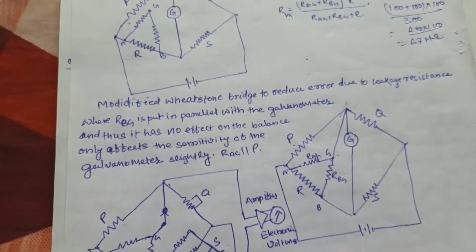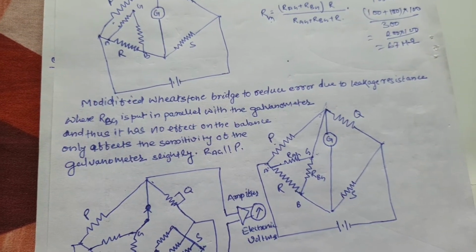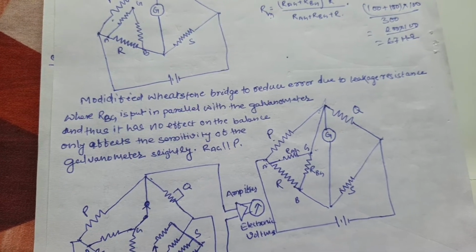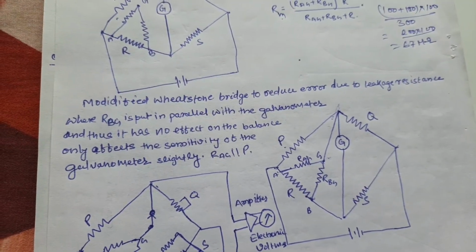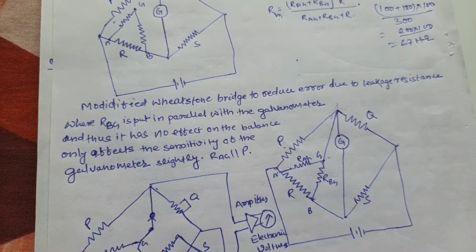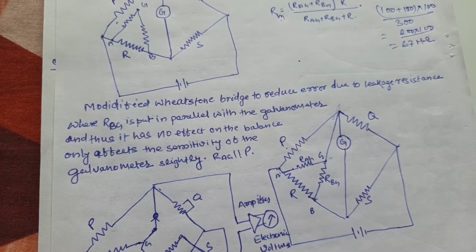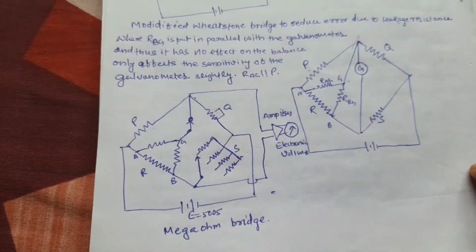So the modified Wheatstone bridge is used to reduce the error due to leakage resistance, where RBG is put in parallel with the galvanometer, and thus it has no effect on the balance, only affecting the sensitivity of the galvanometer slightly, and RAG in parallel with the arm resistance P. So this is, finally, the circuit diagram of the mega ohm bridge.